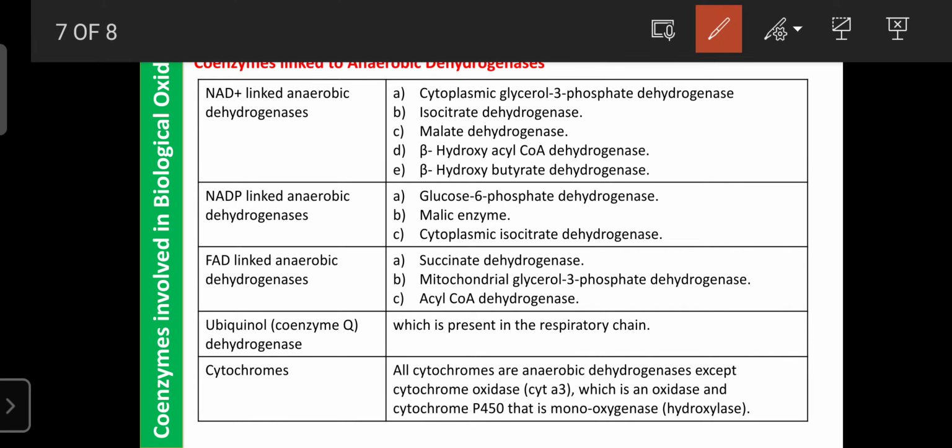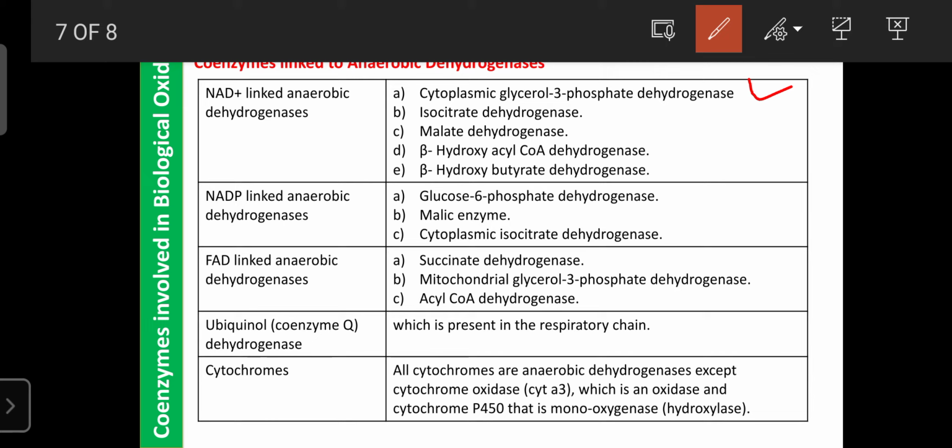Glycerol 3 phosphate is required for the metabolism of glucose and the formation of fatty acids, phospholipids, cholesterol and many other lipids; it is their main precursor. It is formed in the presence of glycerol 3 phosphate dehydrogenase, an NAD-linked anaerobic dehydrogenase involved in an oxidation-reduction reaction, using NAD as a coenzyme.